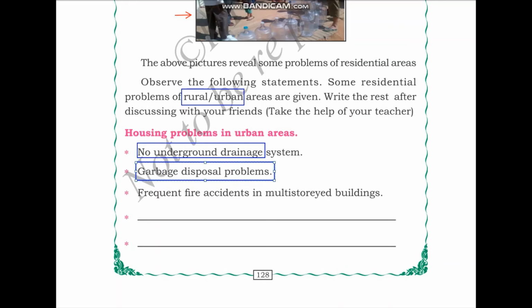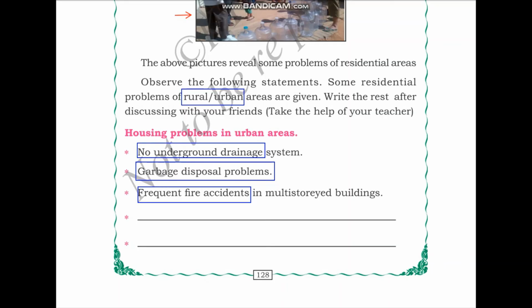So we learned that these two are very important facilities that are needed by any community housing area in our chart in the previous section. So if these are not available, that would lead to problems in the housing areas. The next problem is frequent fire accidents in multi-storied buildings. Due to the near construction of different stories, this might lead to very frequent fires.